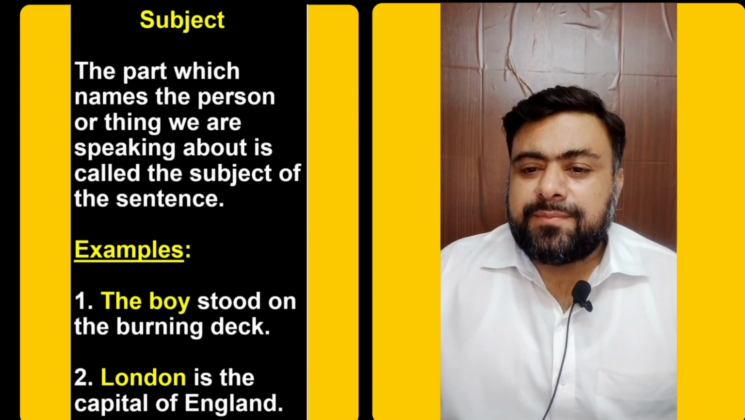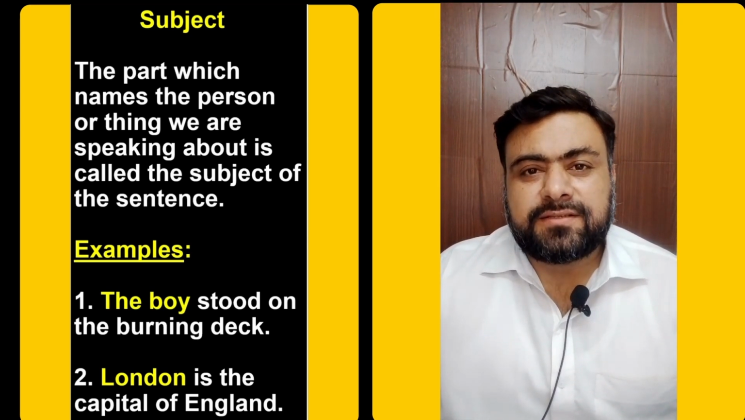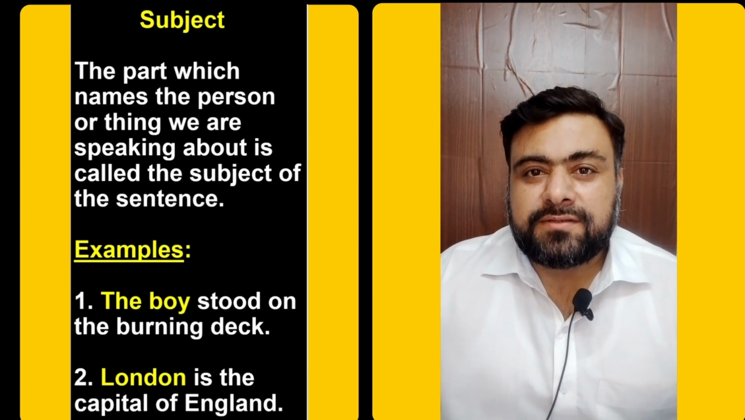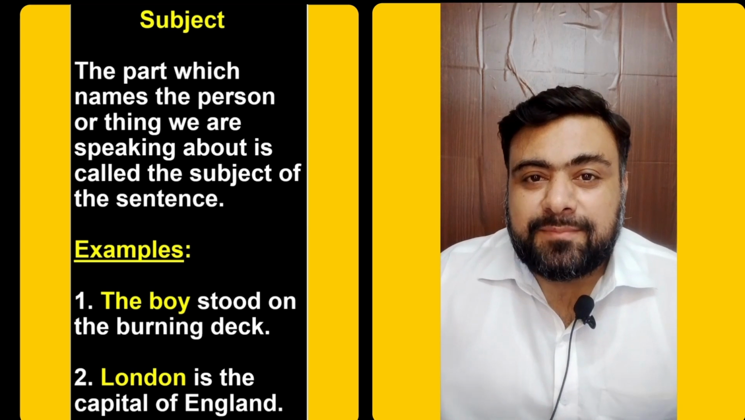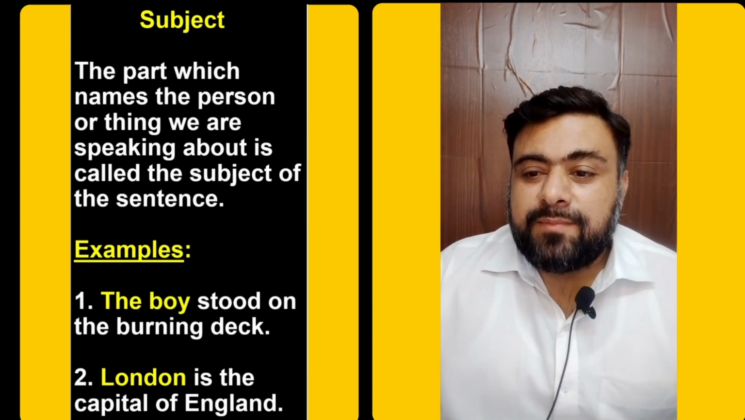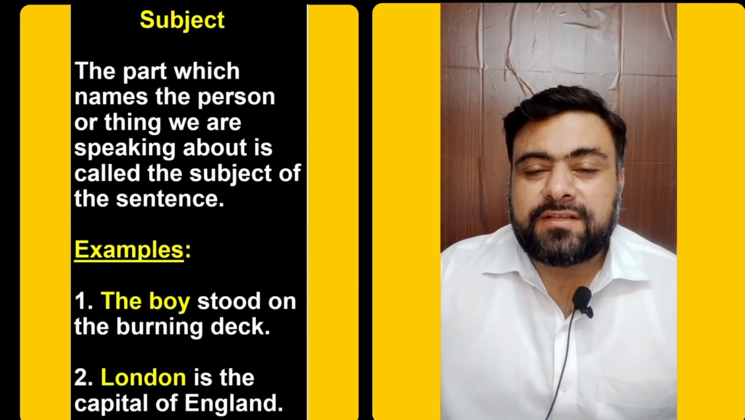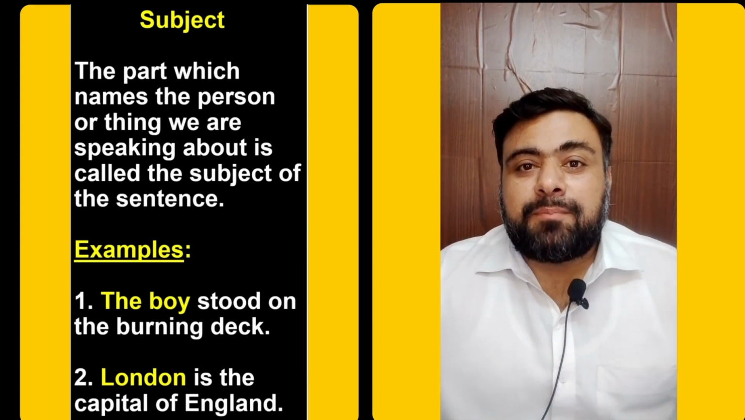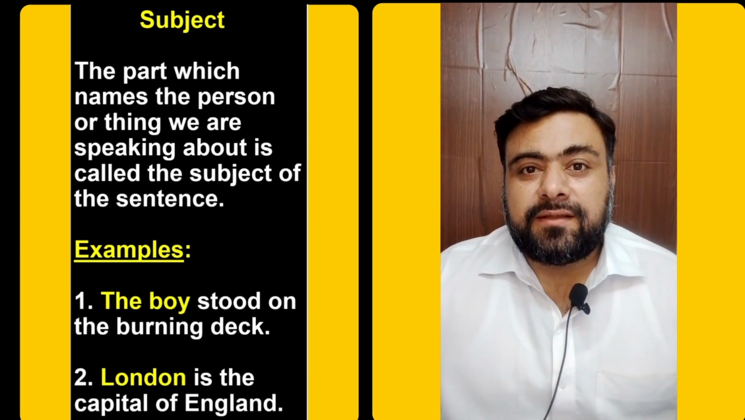The part which names the person or thing we are speaking about is called the subject of a sentence. As I mentioned earlier, a sentence is the combination of two things. We mention something, some place or some person. That is the subject. That part of the sentence in which we are mentioning a place, a person, or a thing, that is called a subject.